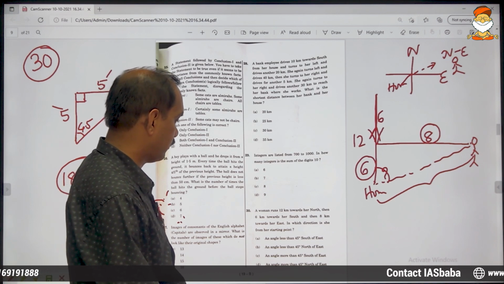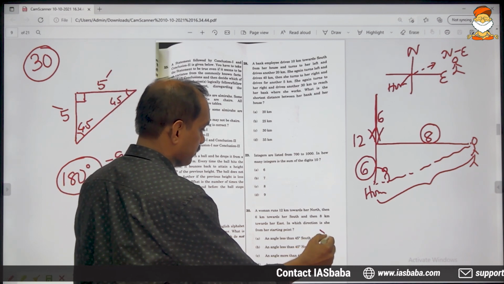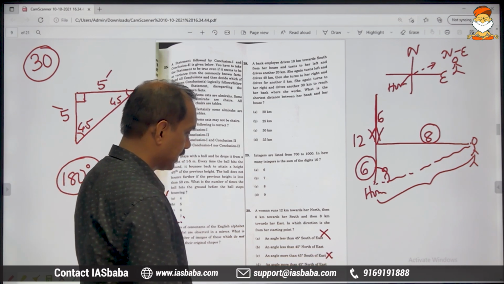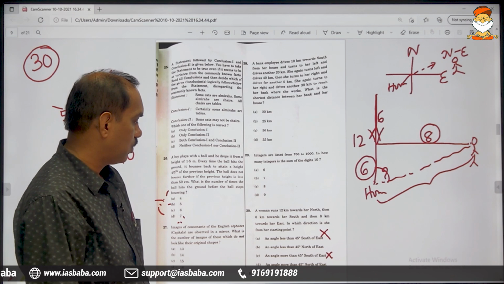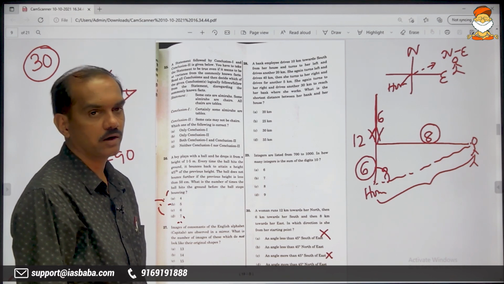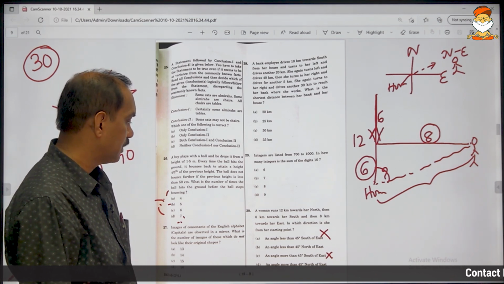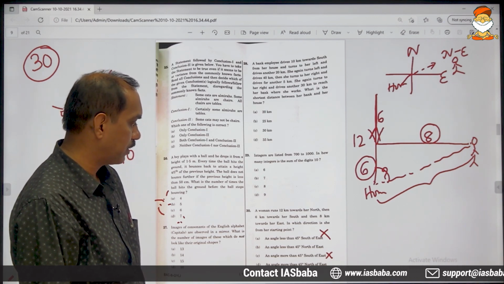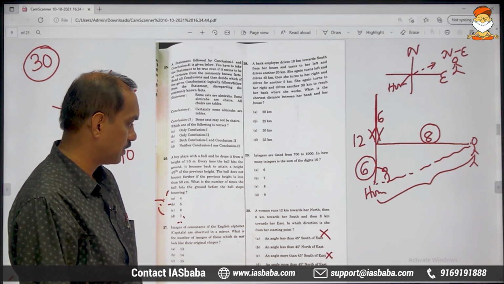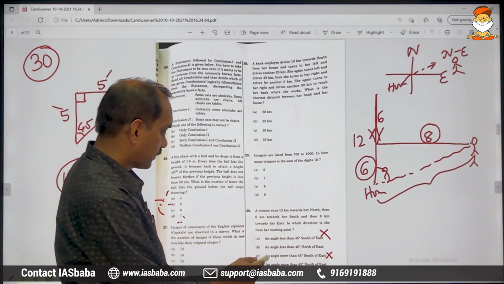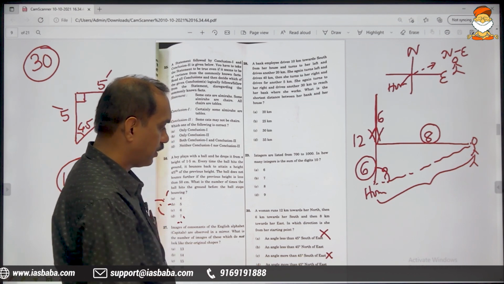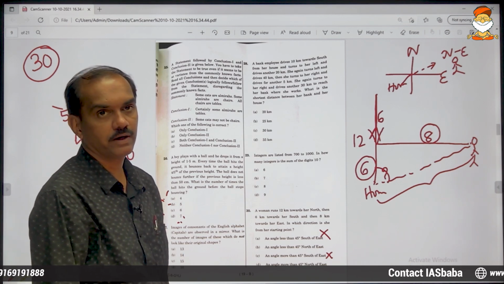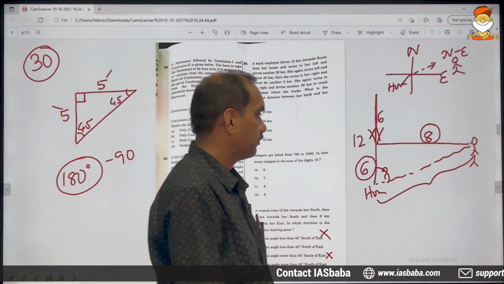An angle less than 45 degrees south of east, that is wrong. South of east, both are wrong. A and C are straight away wrong. Now we will have to decide whether B is correct or D is correct. I will read the second option B. An angle less than 45 degree north of east. North of east is clear, correct. And the last one, an angle more than 45 degree north of east. North of east is correct. Now let us check out whether it is more than 45 or less than 45.